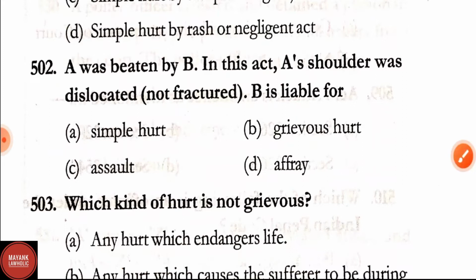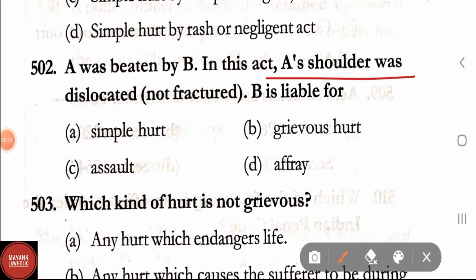Question number 502. B beat A. In this act, A's shoulder was dislocated, not fractured. B is liable for, here B will be liable for the grievous hurt.